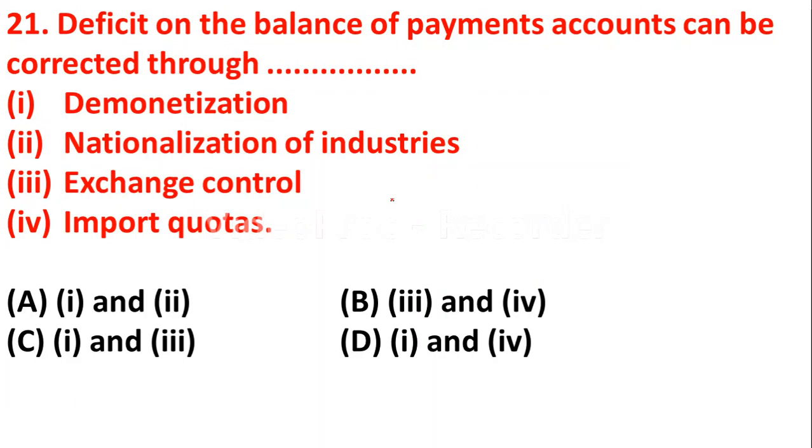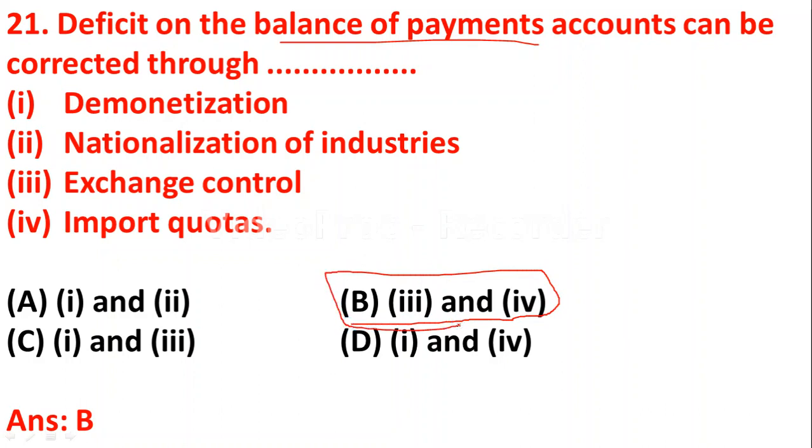Question number 21. Deficit on the balance of payments accounts can be corrected through demonetization, nationalization of industries, exchange control, import quotas. Four options are given here. The right one is option B. Third and fourth are correct. So deficit on the balance of payments accounts can be corrected through exchange control and import quotas.